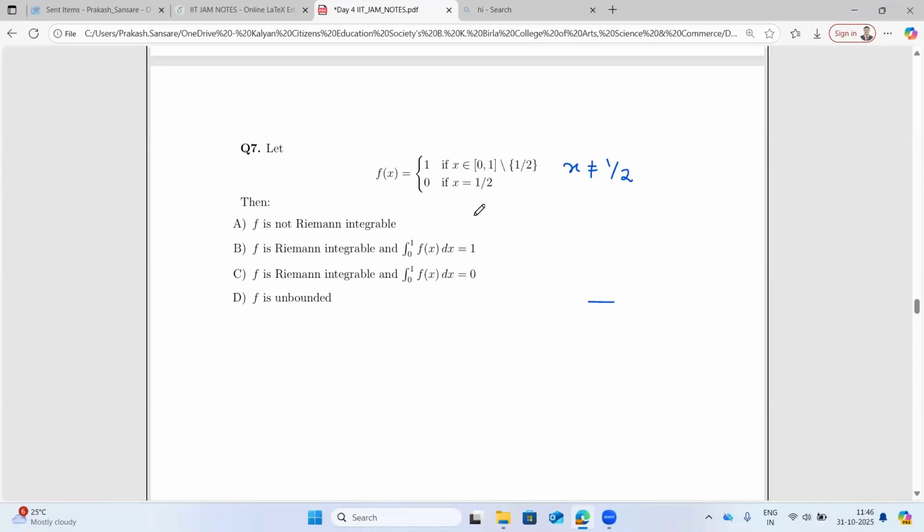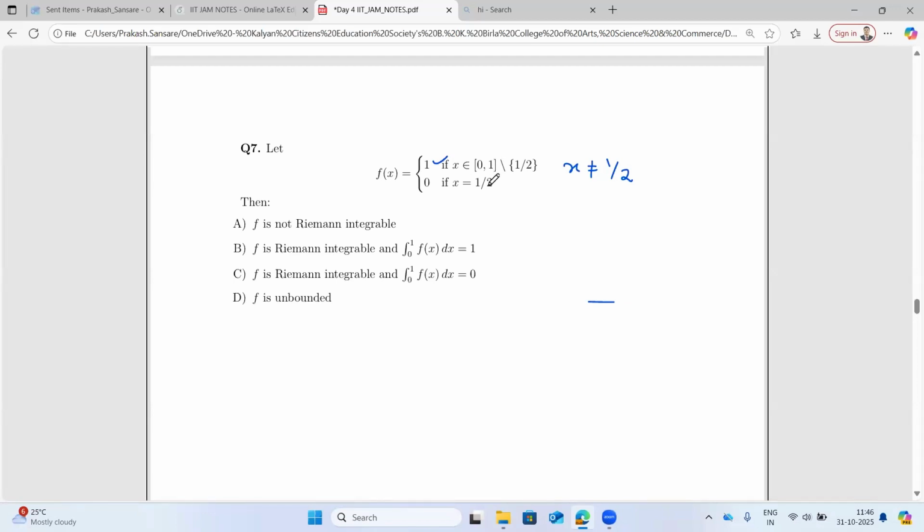Sir, it is discontinuous at point half. Very good. It is discontinuous at half because the limit as x approaches half from the positive side, you will get 1. From the negative side also, you will get 1. But f at half is basically 0. So though the limit exists, it is not equal to f at the point. So it is discontinuous at half. And for the rest of the points, apart from half, if you take any point from the closed interval 0, 1, it is going to be continuous.